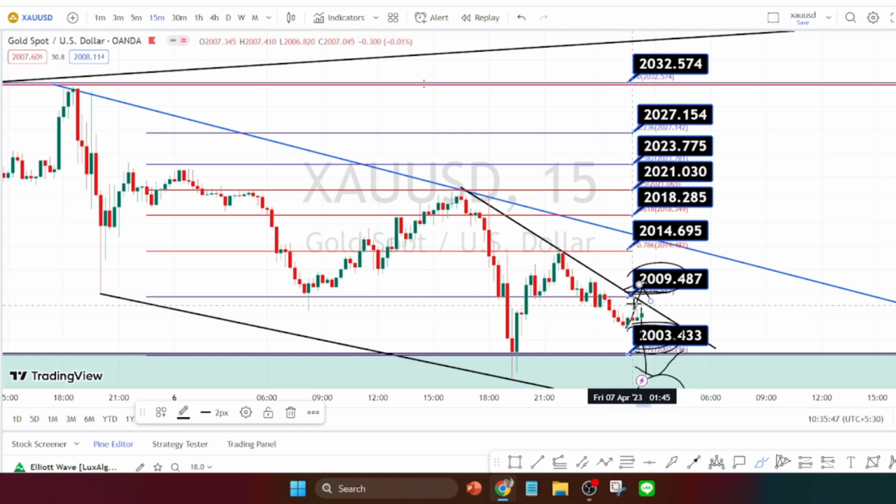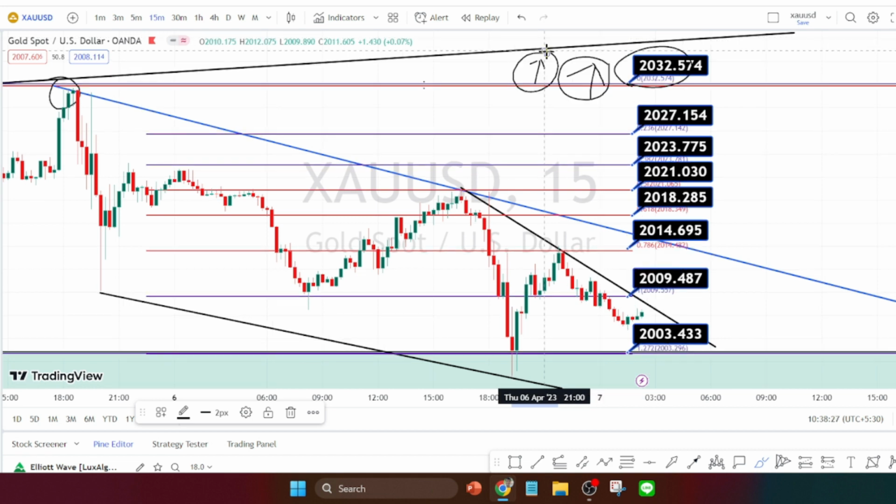And on the bullish side, if the price action takes support on the support level of 20.03 and continues its bullish side retracement, the immediate resistance is going to be around 20.09, 2014, 2018, 2021, 2023, 2027 and 2032. And please note that this level of 2032 is a very strong resistance level from the higher time frame. And once the price action breaks this resistance level of 2032 and the trend line from the 4 hours time frame, we can expect a bullish side trend reversal to start in 4 hours time frame to 15 minutes time frame. So that's all the analysis for today.